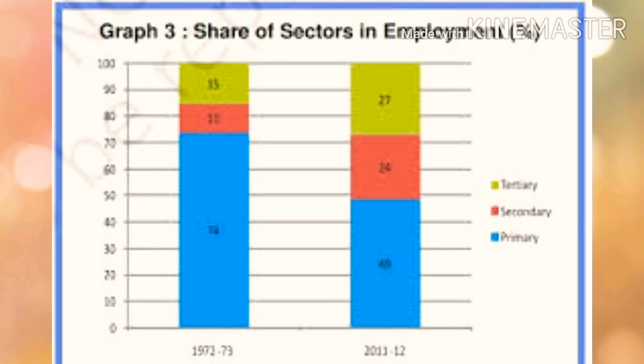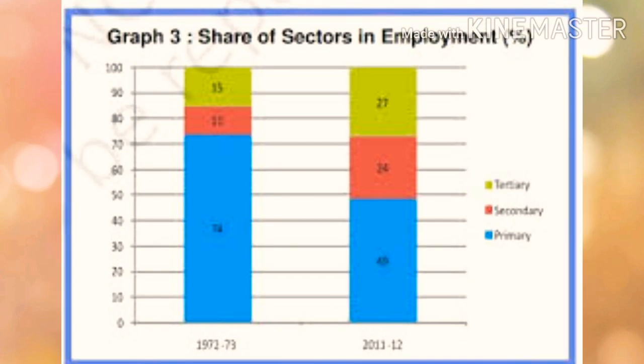That means its share to GDP increase, but its share to employment does not increase that much. But in primary sector, the result is exactly different. The employment contribution decreases from 74% to 49%, but its contribution to GDP is very less.